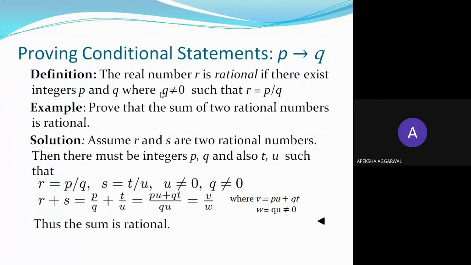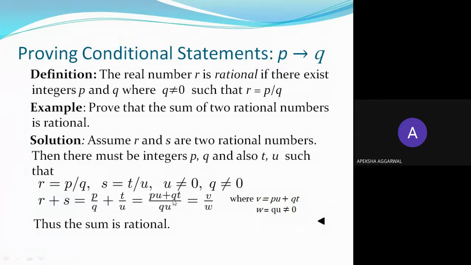Now you have to prove that the sum of two rational numbers is rational. Let there be two rational numbers r and s, and you want to add them and say that the sum is also rational. Because r is rational and s is also a rational number, r can be represented as p by q, and s can also be represented as t by u. If you add them, you find pu plus qt upon qu.